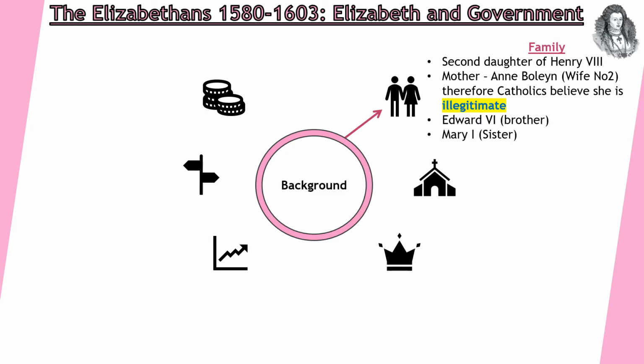She has a younger brother, Edward VI, and she has an older sister, Mary I. Elizabeth takes the throne last, her brother first because he is male, and then her older sister, and then finally Elizabeth.